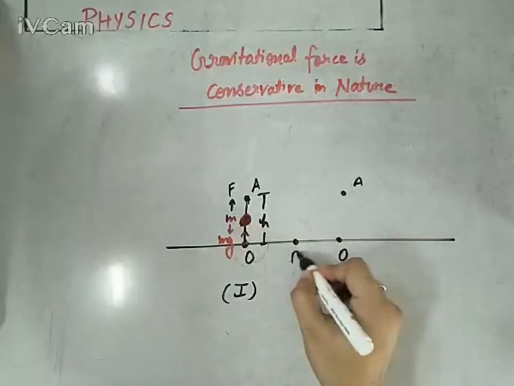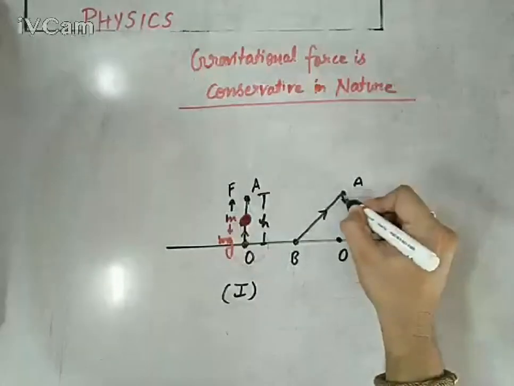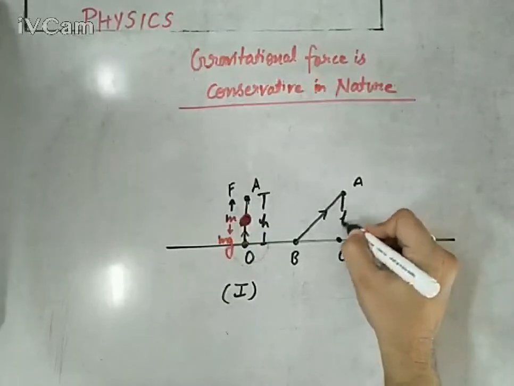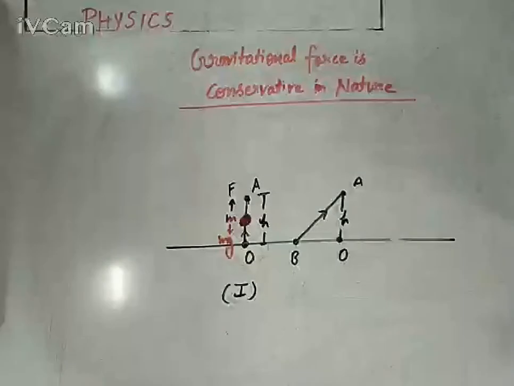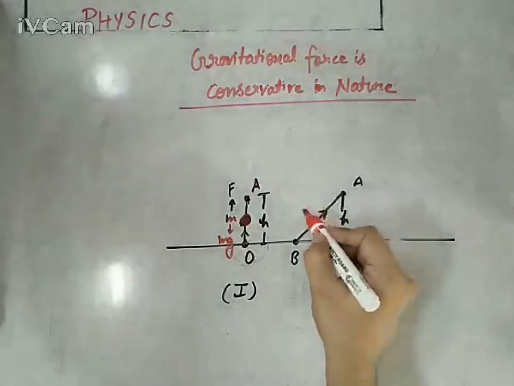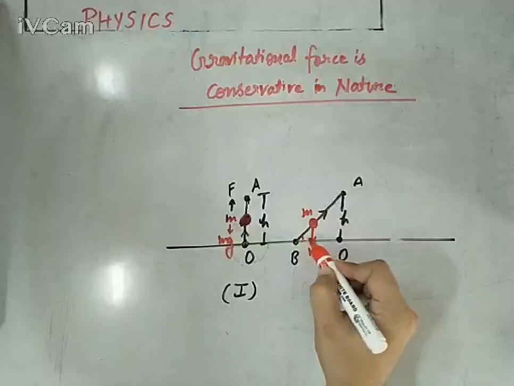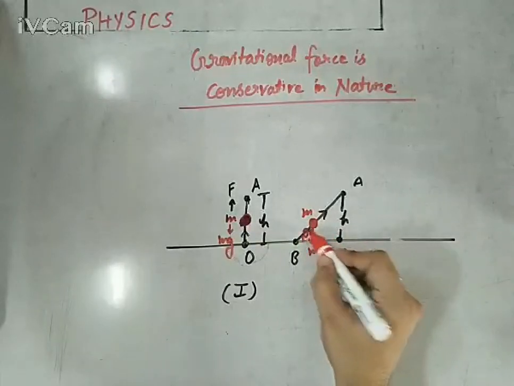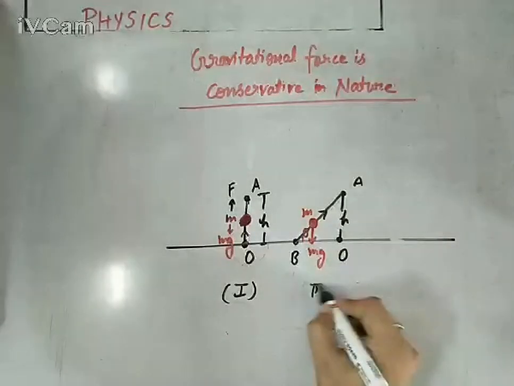We are moving it from B to A with the help of an inclined surface, up to the same height h. The same body of mass m has weight mg, and the angle of inclination is theta.